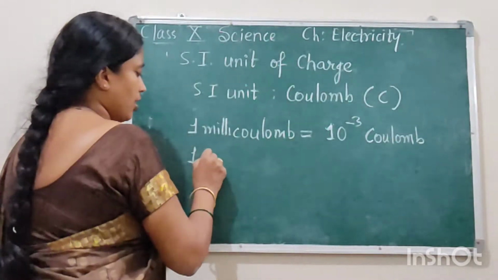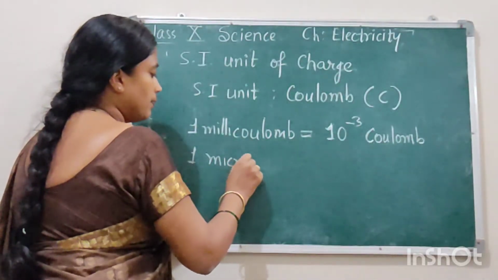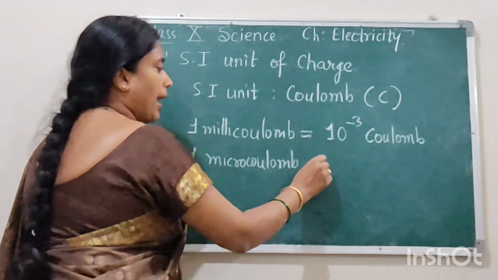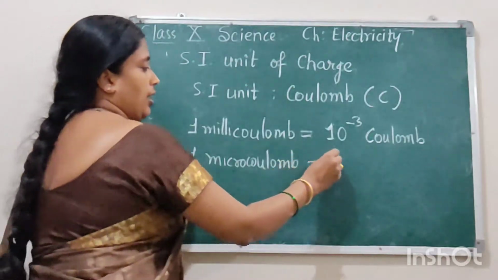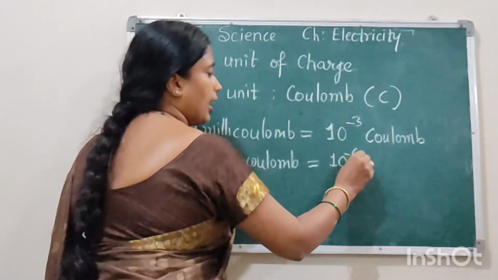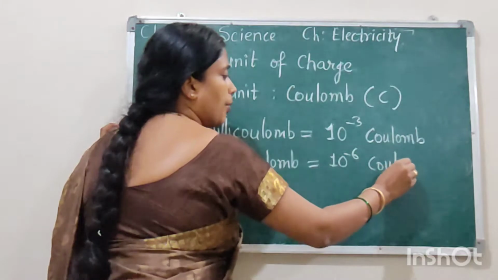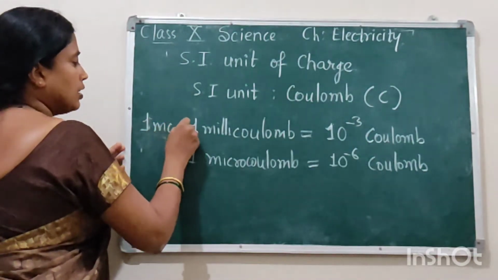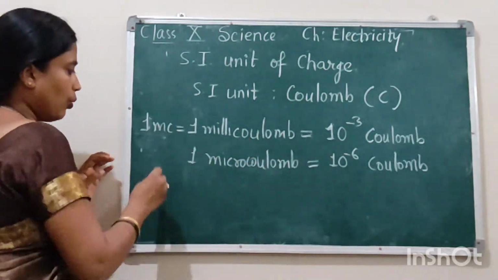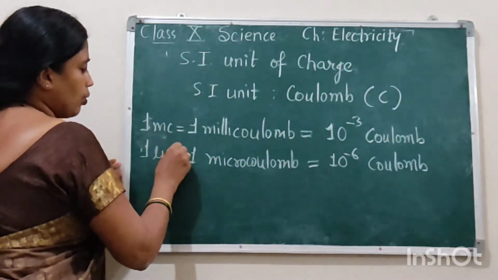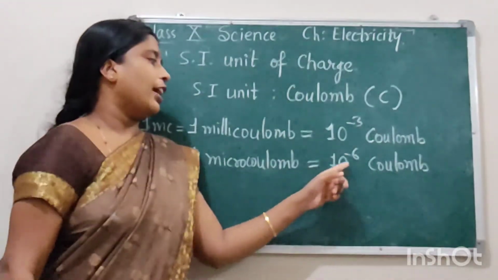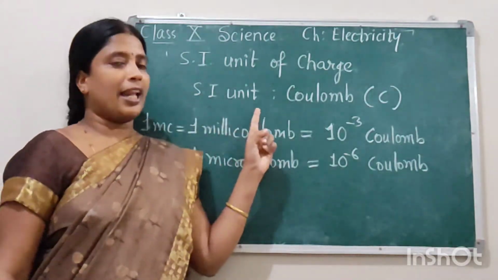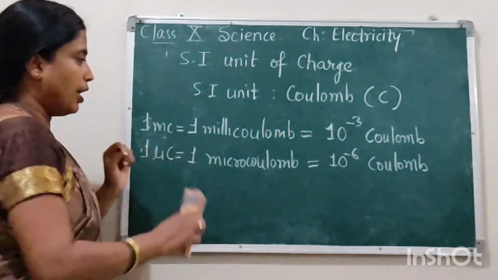One more relation: 1 microcoulomb. 1 micro means 10 to the power negative 6. It can be written as 10 to the power negative 6 coulomb. Okay, so 1 millicoulomb is equal to 10 to the power negative 3 coulomb, and 1 microcoulomb is equal to 10 to the power negative 6 coulomb. Now let us solve one numerical based on this.